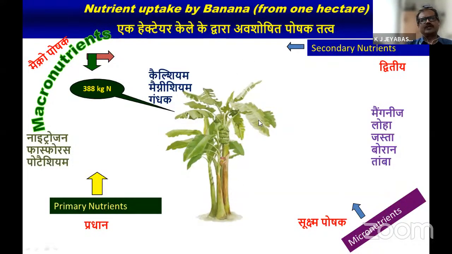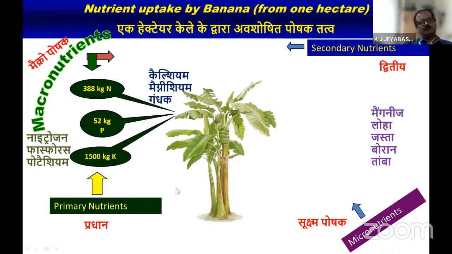Say for example, for 1 hectare of banana production for optimum yield, at least some 400 kg of nitrogen is required. In the case of phosphorus, nearly 50 kg is required. These are the nutrient requirements I'm just discussing here. And you can wonder, 1500 kg of potassium is required. So banana is a heavy feeder of potassium. This much potassium is required to get a good quality yield. Otherwise, we cannot get the banana yield properly. These are all the primary macronutrients.